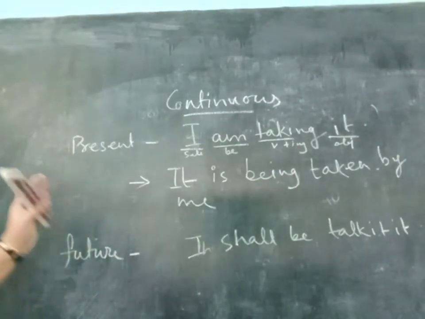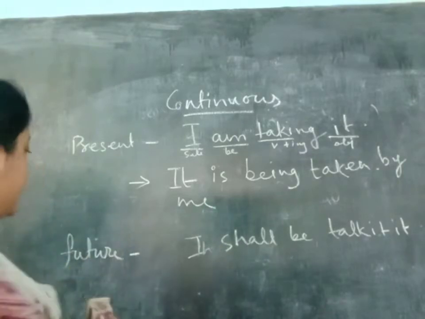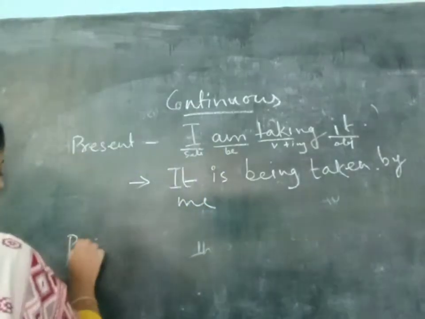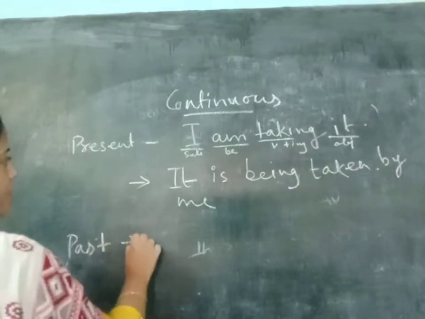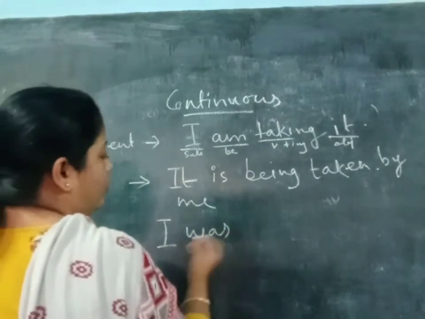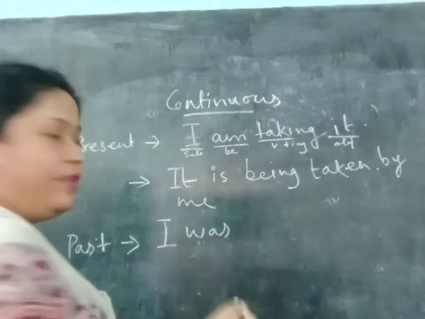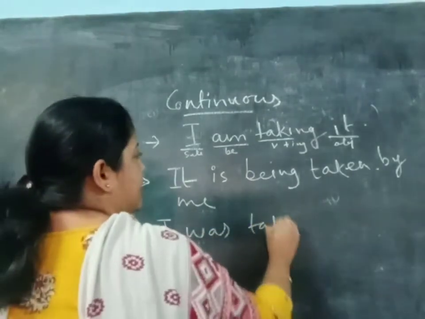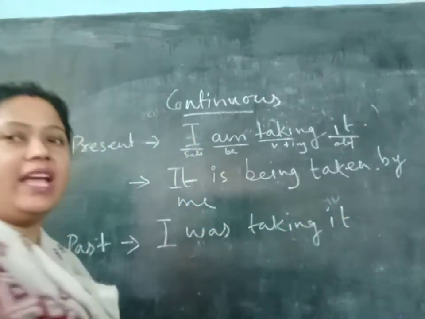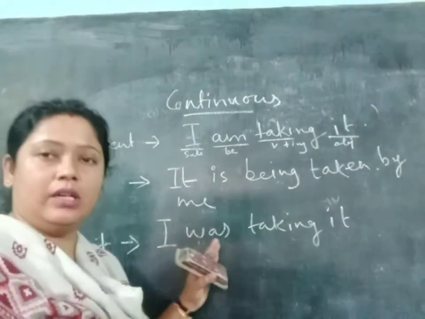Now the second thing, that is the past tense. In past tense, you see, I was taking it. You only have to change the be verb. Okay, so you have to change from active to passive.